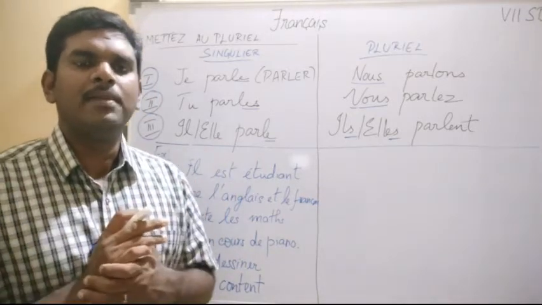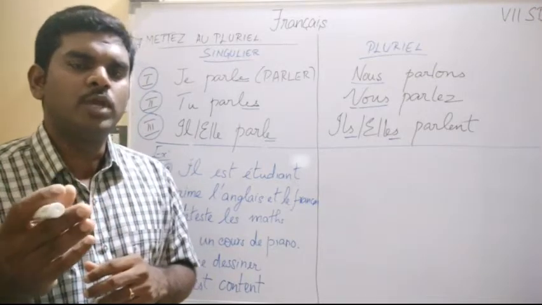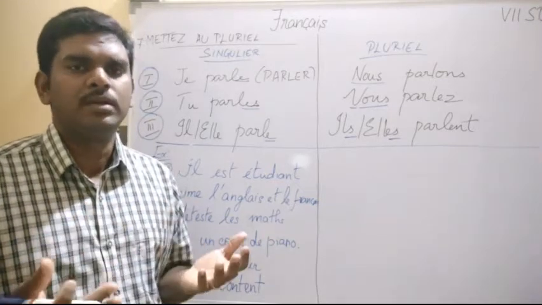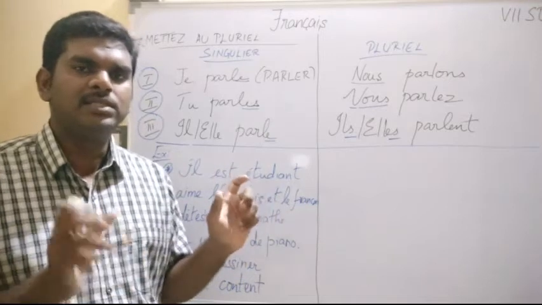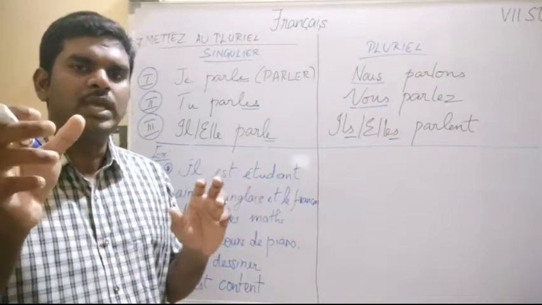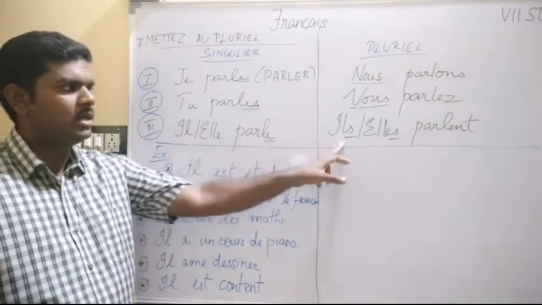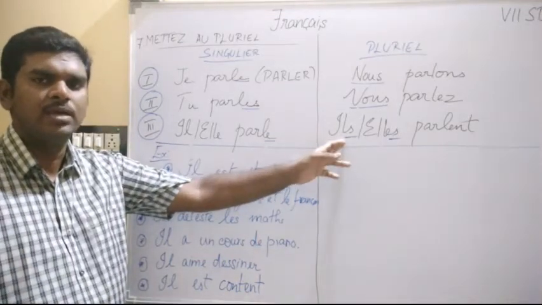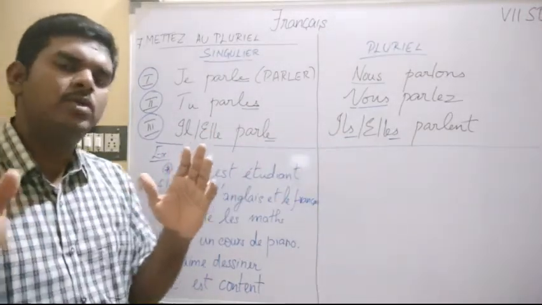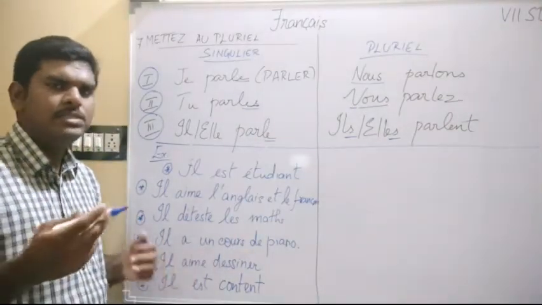For example, I am having a pen. Now if I change this into plural form, what do you have to do? We will say, we are having a pen. I am is changed into we are, and he is having a pen will be changed to they are having a pen. Because he here is il, and when it comes to ils, that becomes they. Here it is singular and here it is plural. The same application we are going to do in French. Let's do it with an example that makes our work easier.